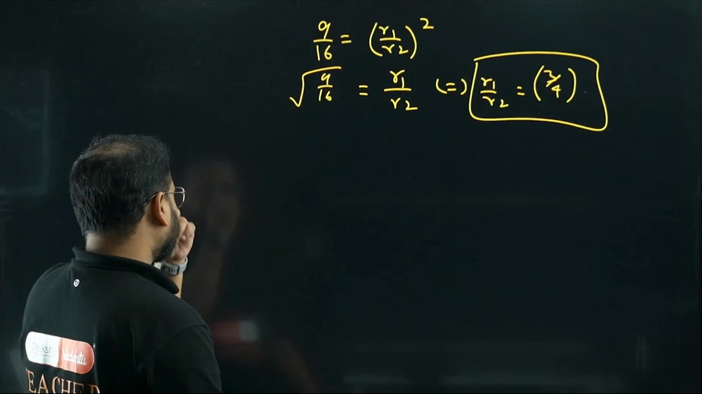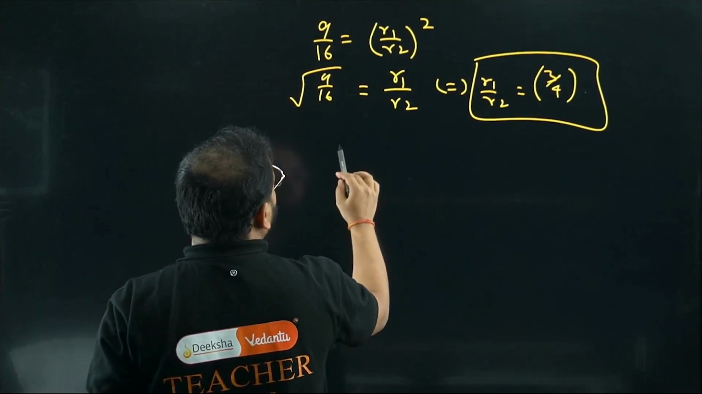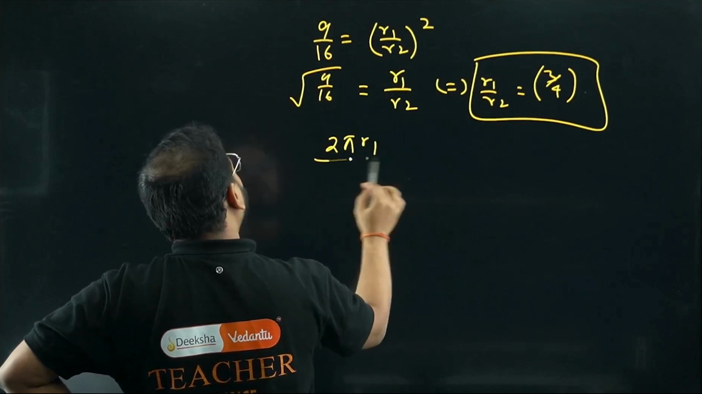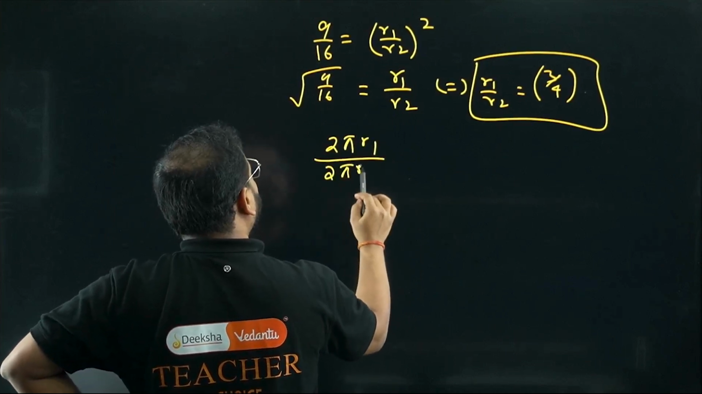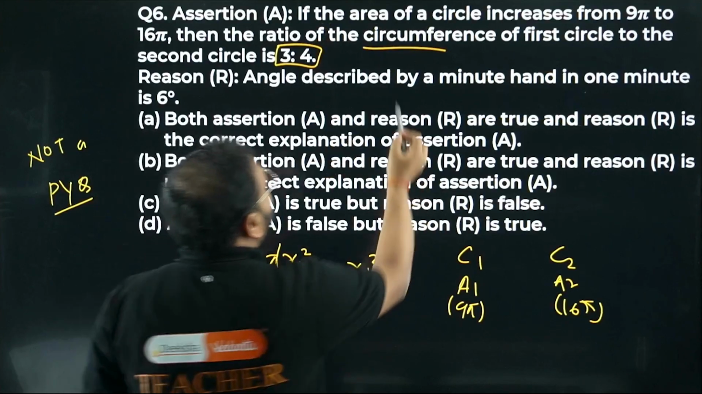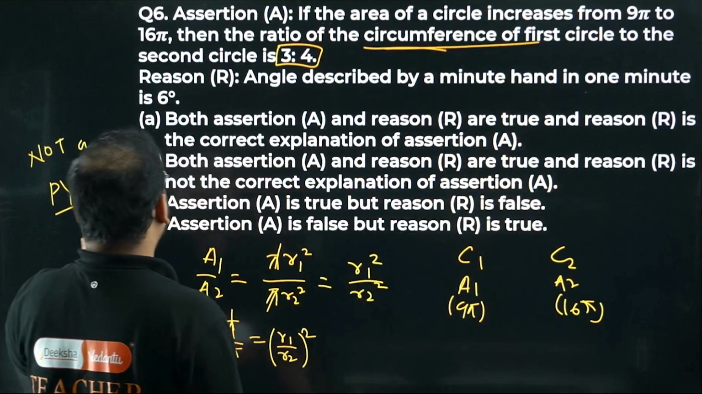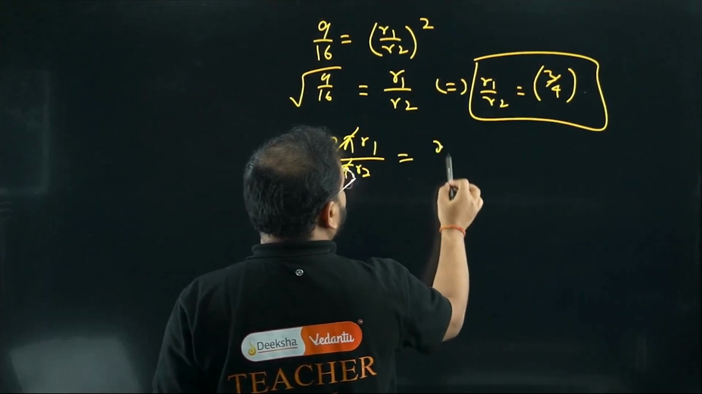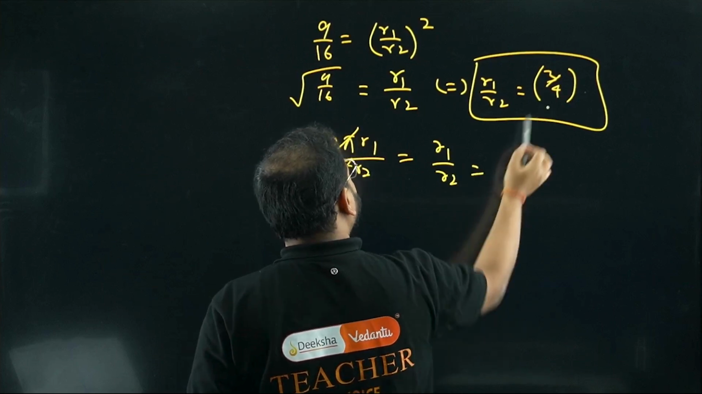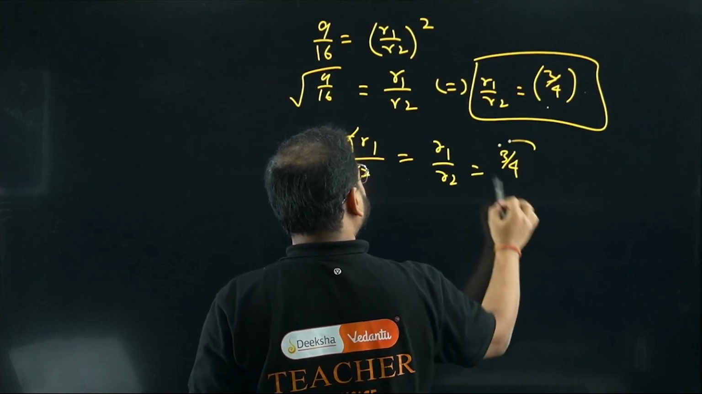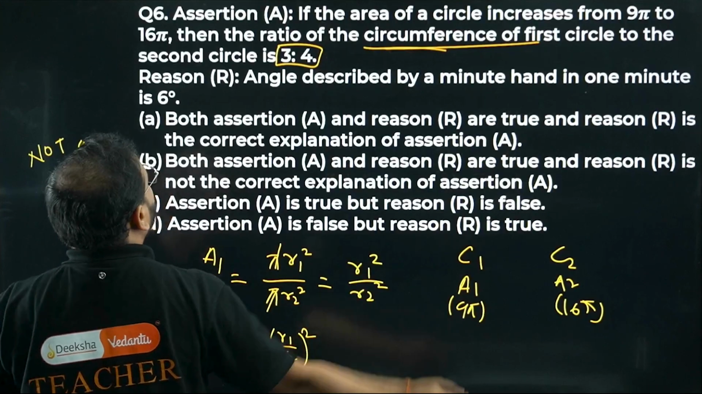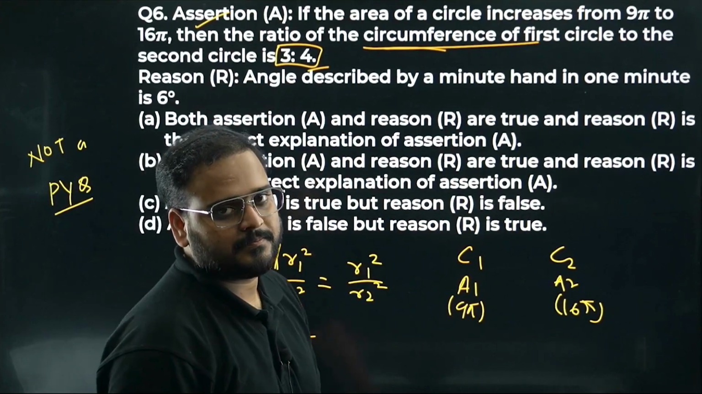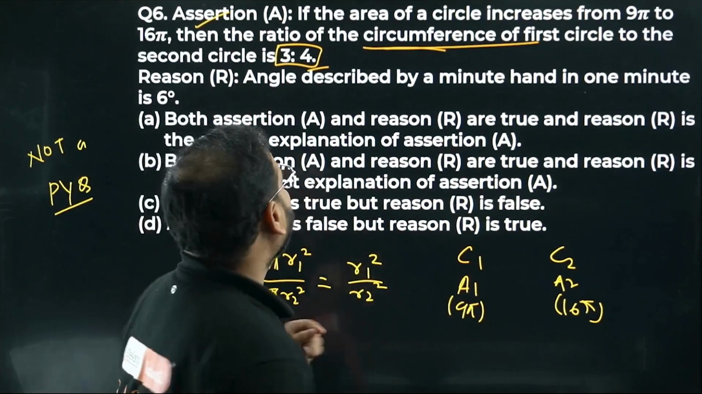Now once I get this, we're looking for the circumference of, let's say, circle 1. So 2 pi R1 divided by 2 pi R2. Circumference ratio, please check here, we have to find first to second. So 2 pi goes out. What I'm getting is simply R1 by R2. How much is that? 3 by 4. Haven't they given the same value? Assertion is true. 3 by 4 is the right answer. Assertion is true. Look for the reason.